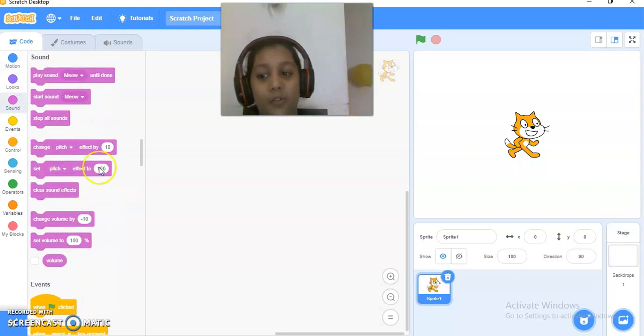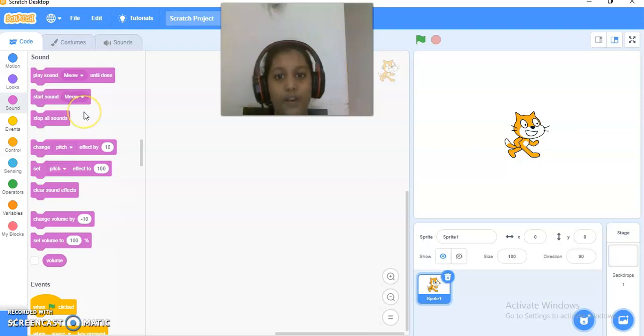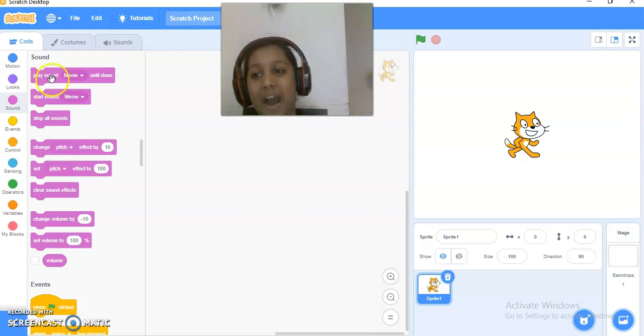This is the sounds block. So, sounds block is basically used to add sound to your Scratch project. Let's start now. So the first block is play sound meow until done.